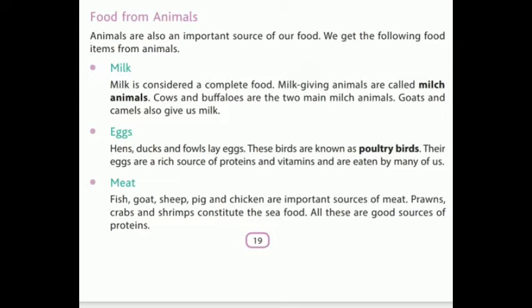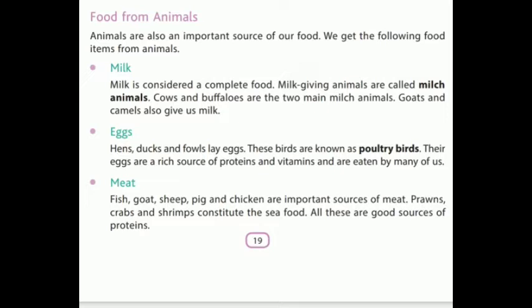So, milk giving animals are called milch animals. Remember this. Cows and buffaloes are the two main milch animals. Goats and camels also give us milk. Now, people in Rajasthan and other places consume the milk obtained from camels.